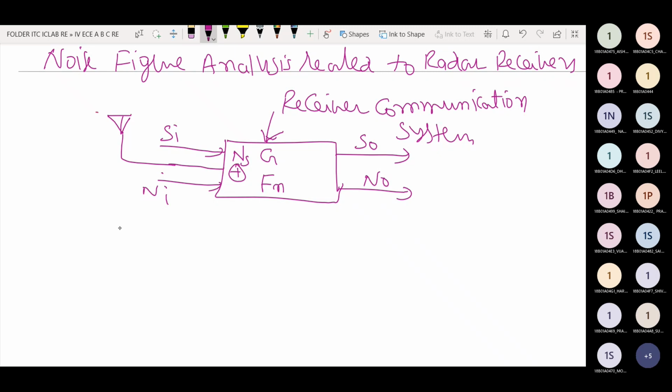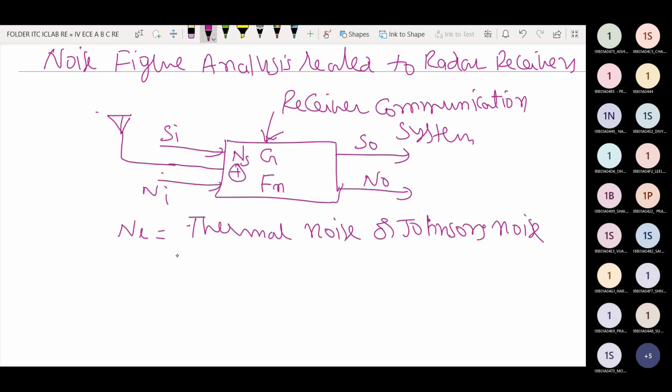Two types of noises are there here. Ni is called thermal noise, or Johnson's noise. This noise is due to conduction of electrons in the semiconductor materials or any ohmic regions of the receiver system. Some resistances are there, and electrons flow through the resistance.